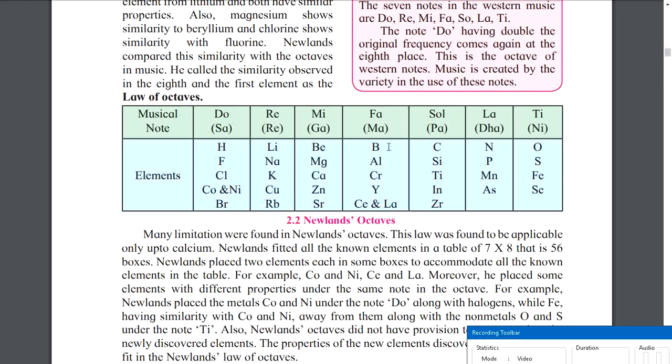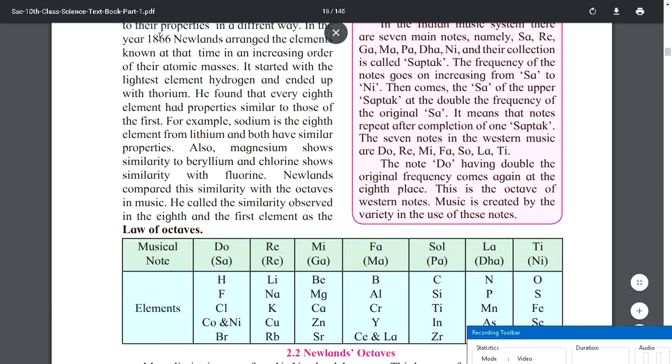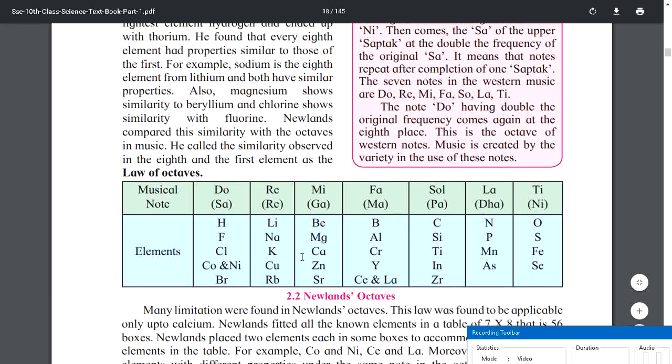So these were the elements that were found till 1866. In 1866 we had these elements known to the world.